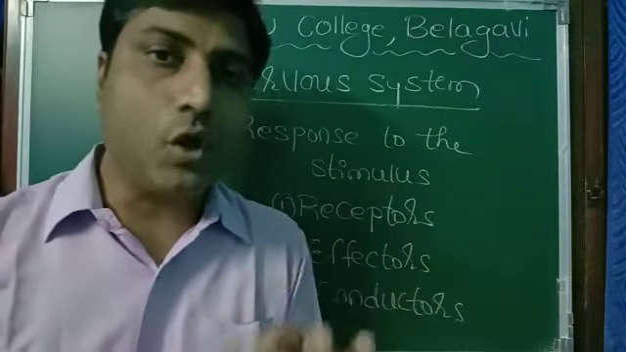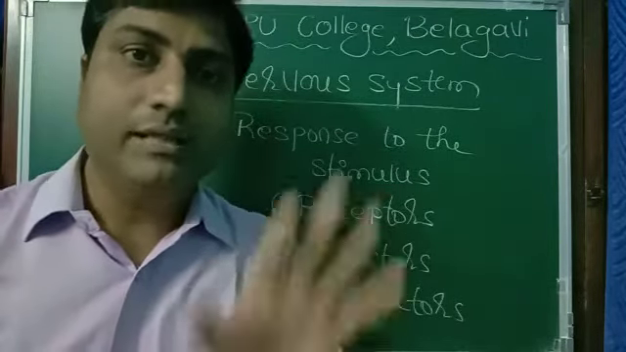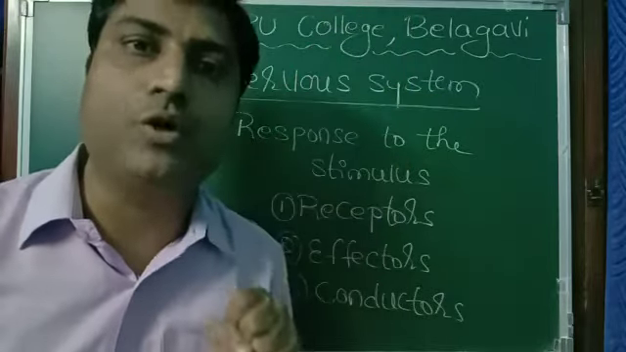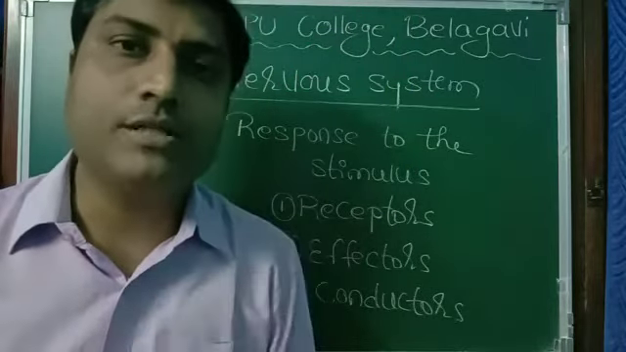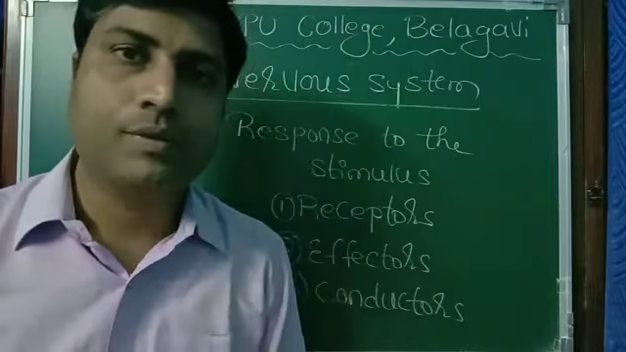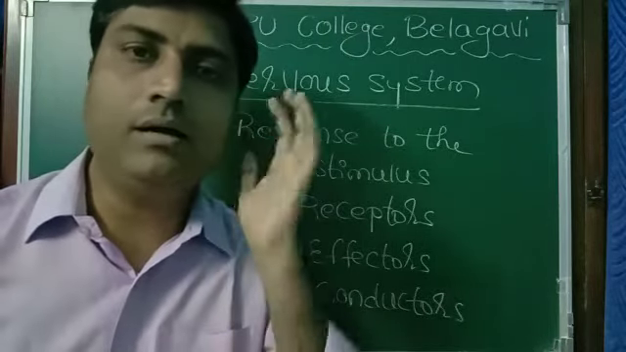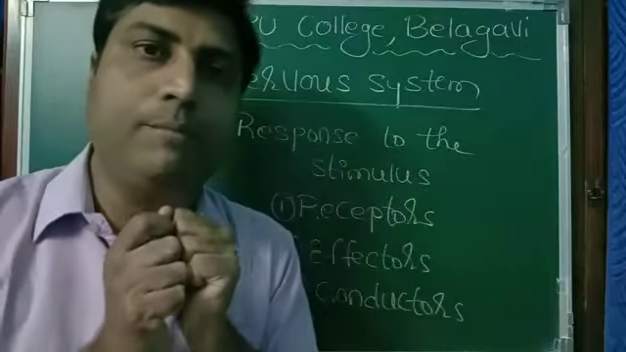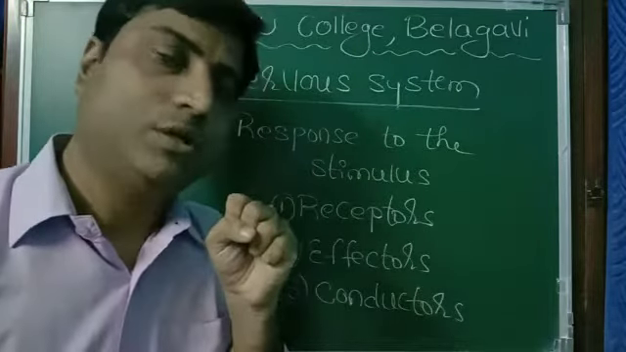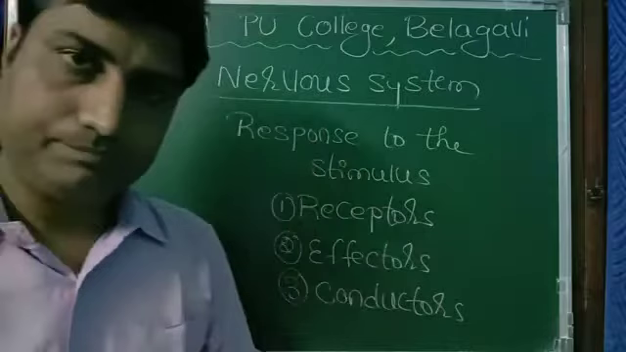Our sense organs are our receptors. They receive the stimulus. Which are our sense organs? We have 5 sense organs: eye, nose, skin, tongue, ear. They receive the impulse. They receive the stimulus. So they are the receptors.